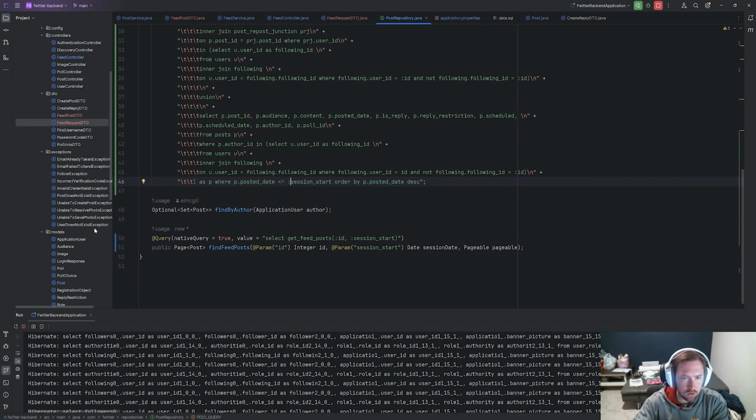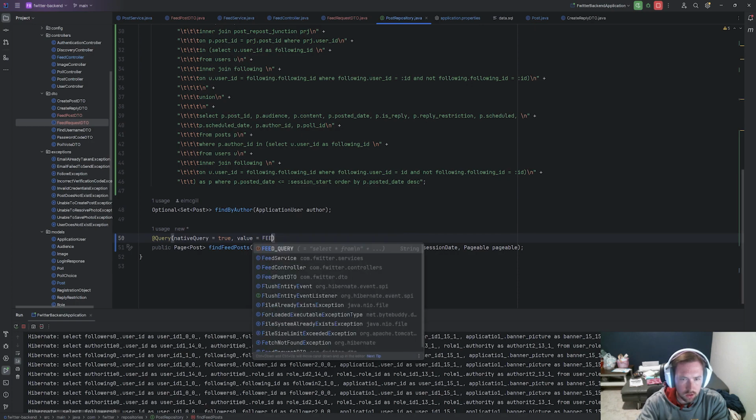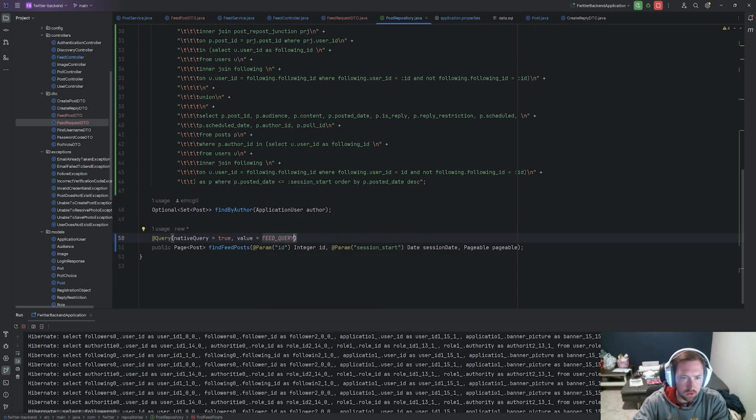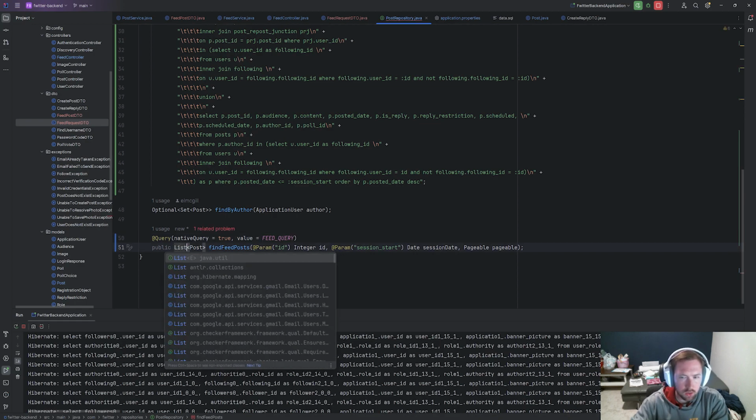So now inside of our native query, this is actually going to be feedQuery. We're going to say feedQuery, and there's going to be another issue. For the time being, we're going to set this as a list of posts. We're going to make some changes.